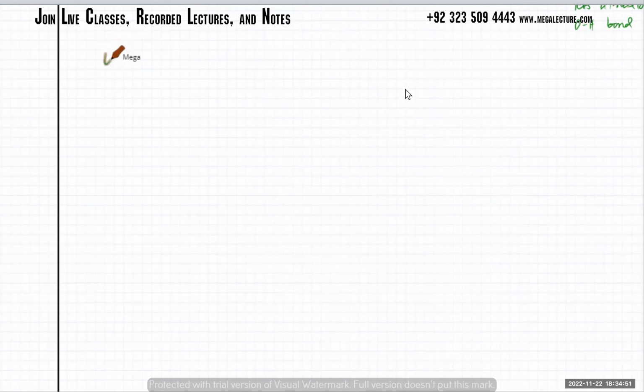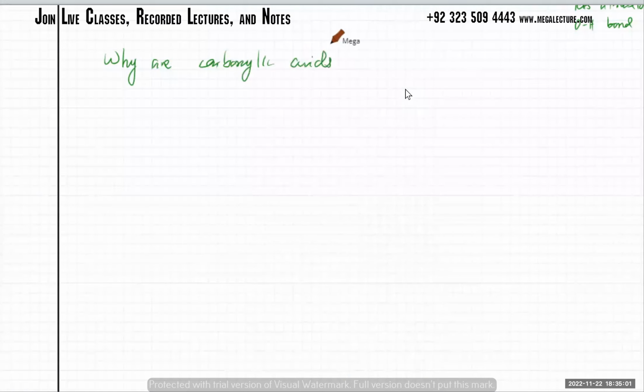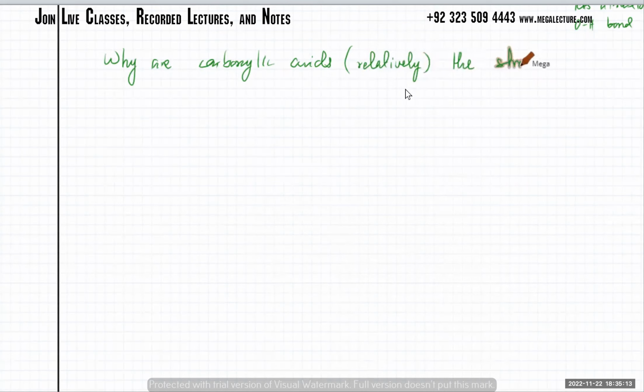Why are carboxylic acids relatively the strongest acid?